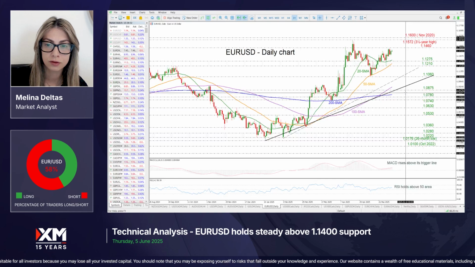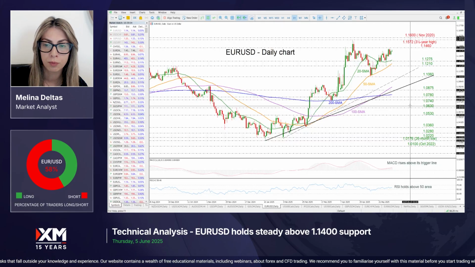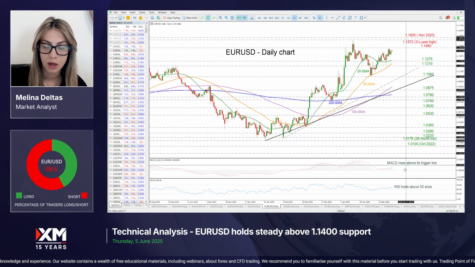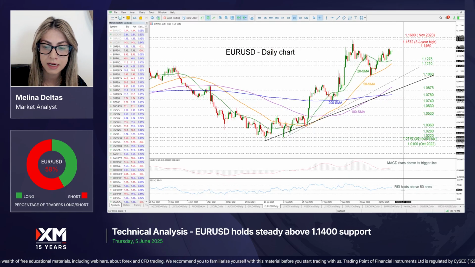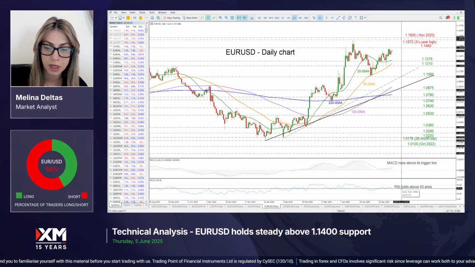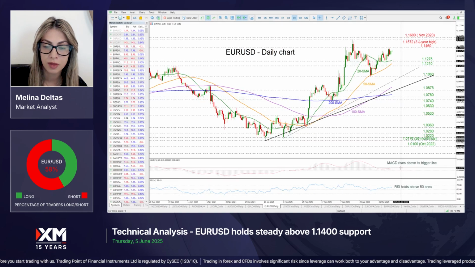If we see a daily close beneath the 200-day SMA, which is holding slightly above the 1.08 round number, then the price may move lower to create more downside movements. Looking at the MACD oscillator, it is still holding above its trigger and zero lines. The RSI is also moving sideways above the 50 area. So if the market continues the upside movement, then we may see the RSI and the MACD extending the upside structure.